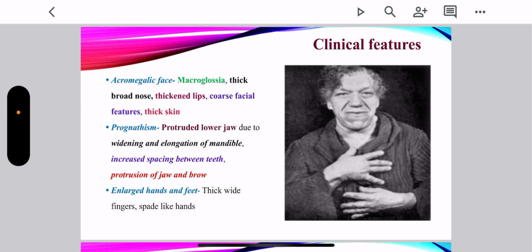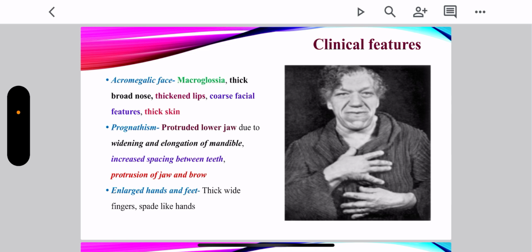We can see enlarged hands and feet, like thick wide fingers, spade-like hands. You can see in this figure also, hands appear to be very much enlarged, thick wide fingers and spade-like hands. So by this clinical picture, you can recognize all the features of acromegaly. What is constituted by acromegalic phase? Macroglossia, thick broad nose, thickened lips, coarse facial features, thick skin. What do you understand by prognathism? You can see over here.